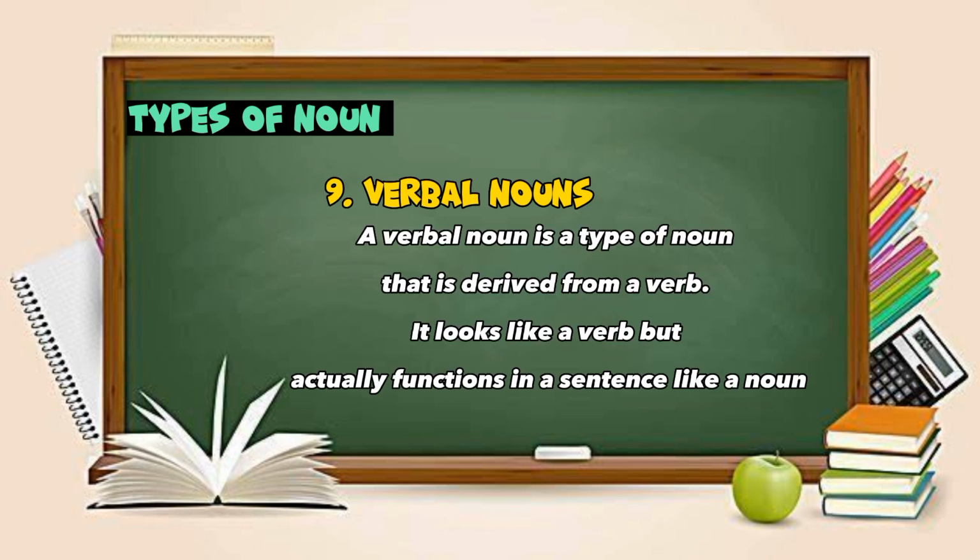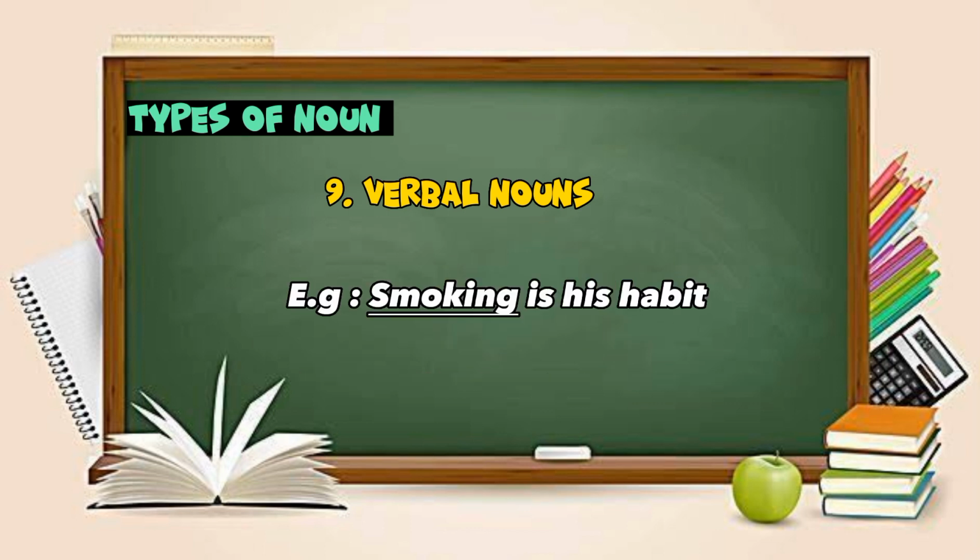So students, here comes the last but not least one, verbal nouns. You know, a verbal noun is a type of noun that is derived from a verb. It looks like a verb, but it's not actually a verb. It functions as a noun in a sentence. It is also called a gerundial noun, and simply we can call it a gerund. For example, if we say smoking is his habit, here smoking is working as a noun. It looks like a verb, but it's not working as a verb, it is working as a noun. And you know that gerunds always come in the ing form.